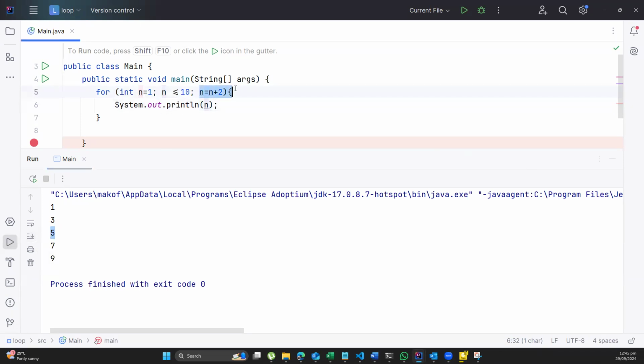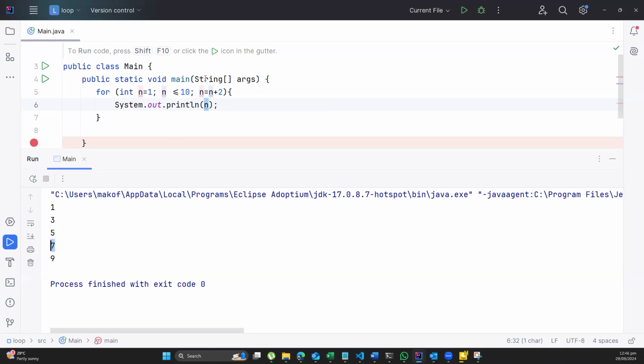I'll come back here. I'll do n plus 2 again. n plus 2 is 7. Then I'll put the answer in n again. So now I have 7 over here. And then when I come in here, is 7 less than 10? It is. So here would be what? 7. Hence, I have 7 displaying here.